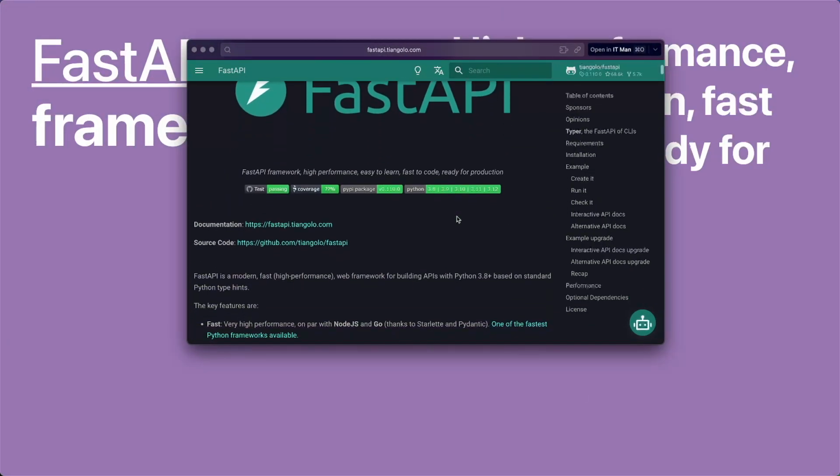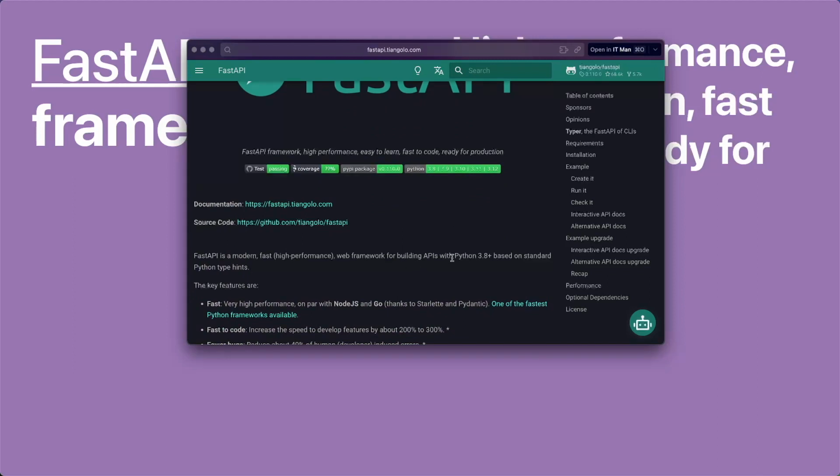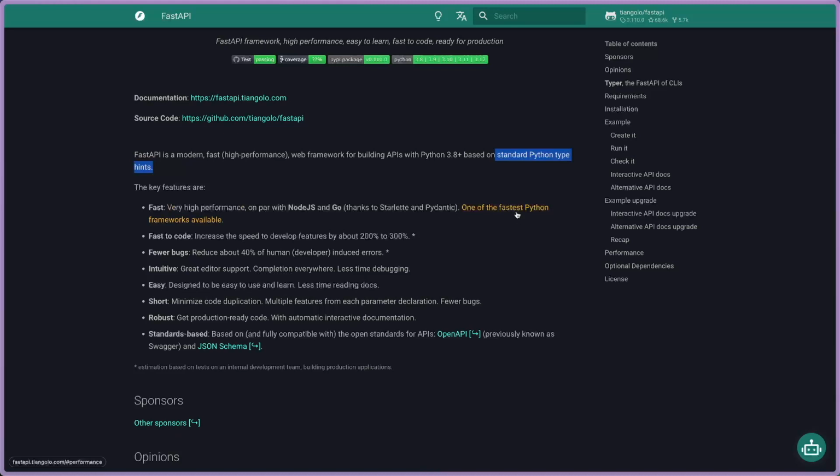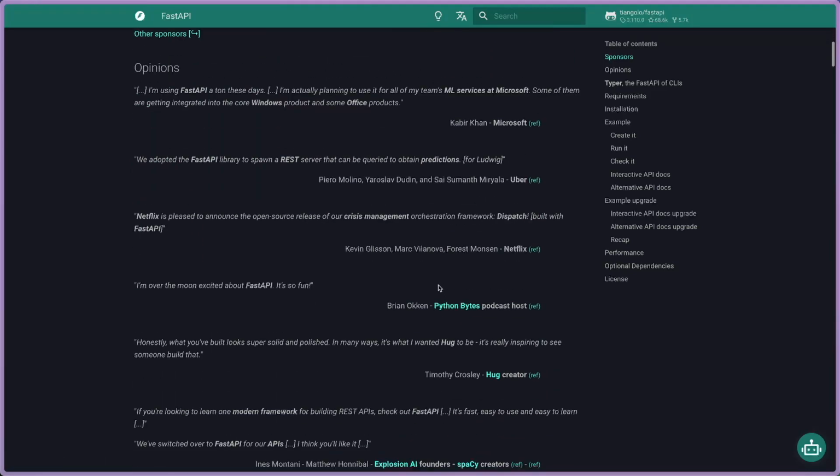The first thing, this is a Python framework, so you need to have at least Python version 3.8. It's based on standard Python typing, like TypeScript for JavaScript. So that's the first thing. And when you check the documentation, the good thing is it's quite intuitive, easy to learn for me.